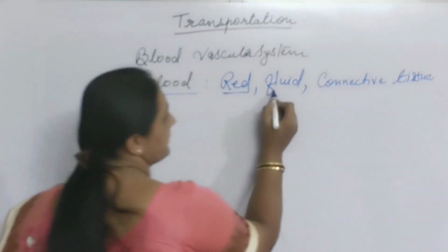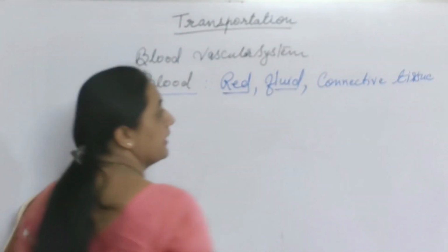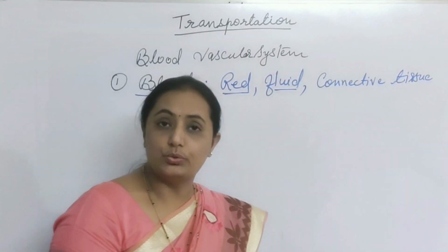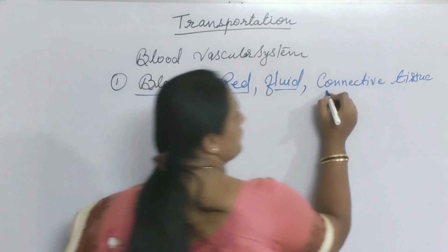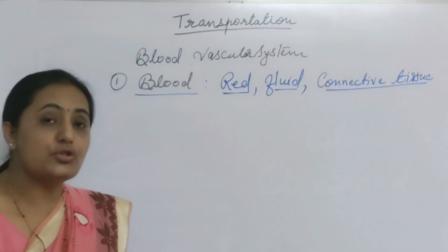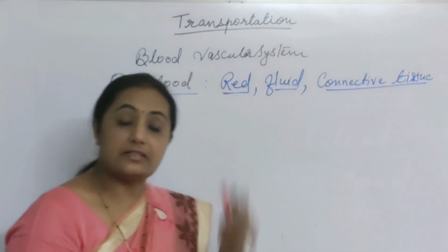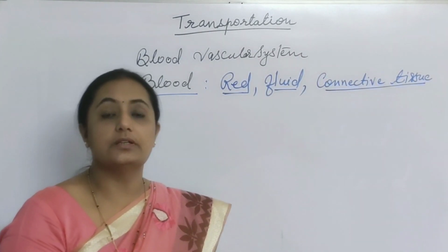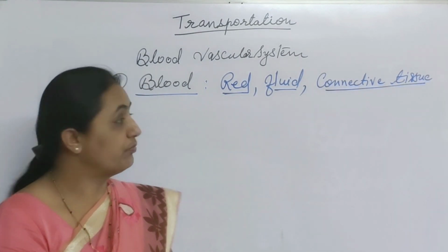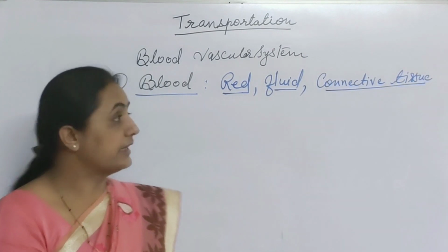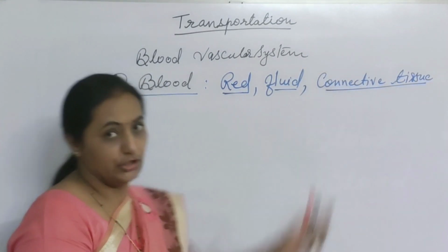It is fluid, that is, it is in liquid form. Connective tissue: it connects various parts of the body, various cells and organs together. And tissue means a group of cells. So in blood, different cells together form the composition of blood, and we will study these cells, and that's why it is called connective tissue.